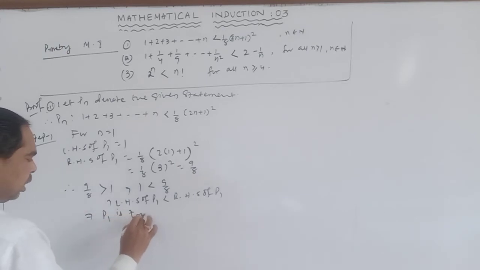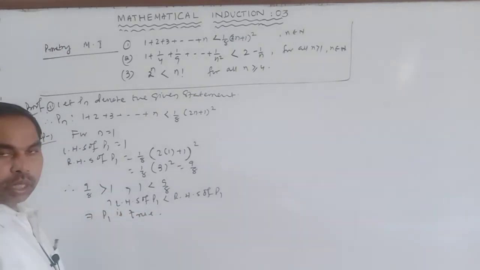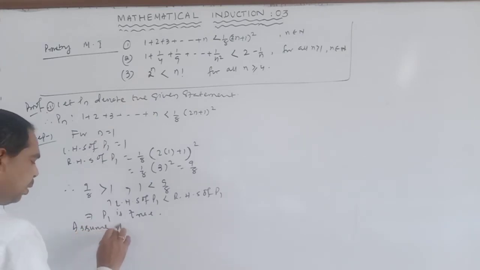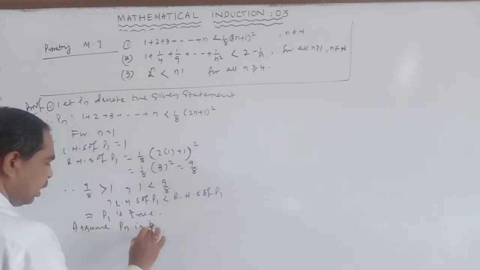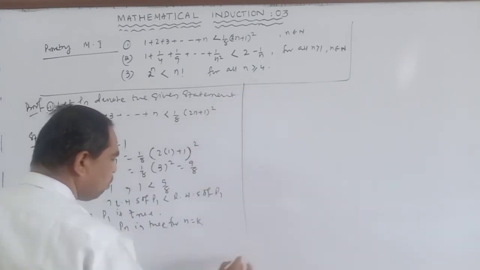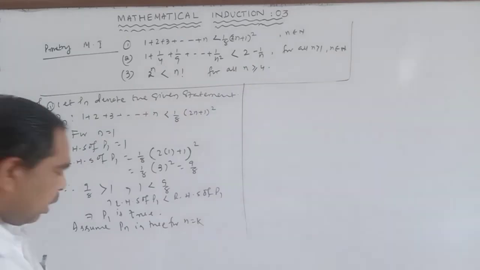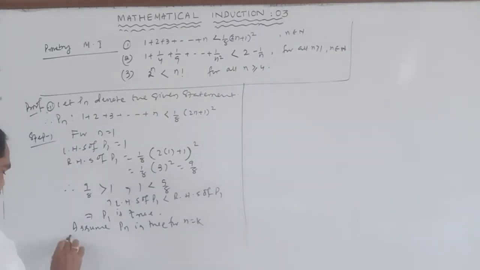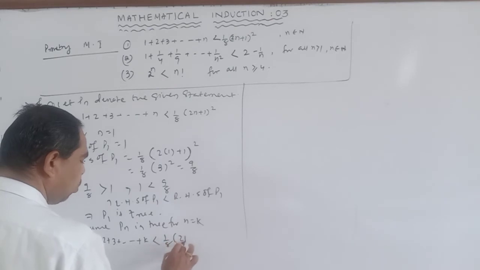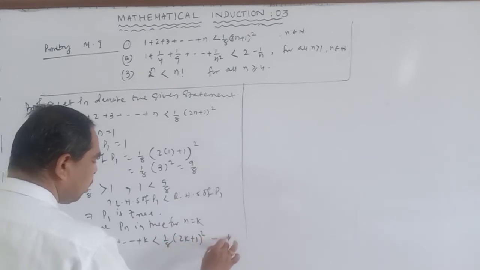Assume Pn is true for n is equal to k, or Pk such that 1 plus 2 plus 3 up to k is less than 1 by 8 into (2k plus 1) whole square. This is equation 1.